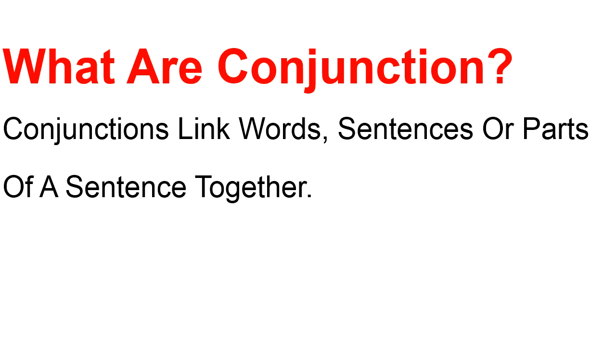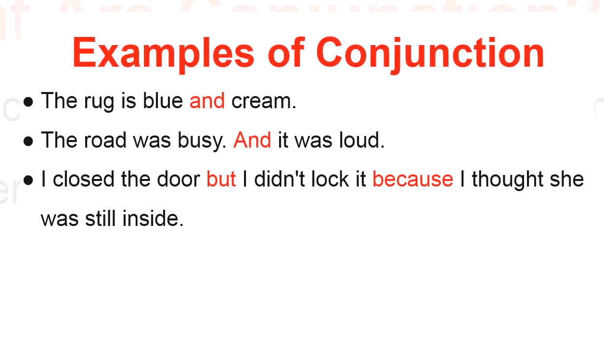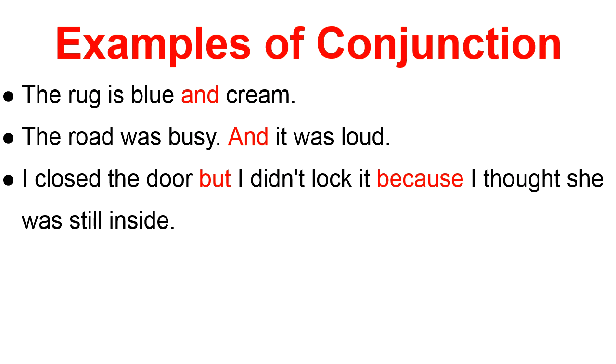What are conjunctions? Conjunctions link words, sentences or parts of a sentence together. The rug is blue and cream. The road was busy. And it was loud. I closed the door but I didn't lock it because I thought she was still inside.